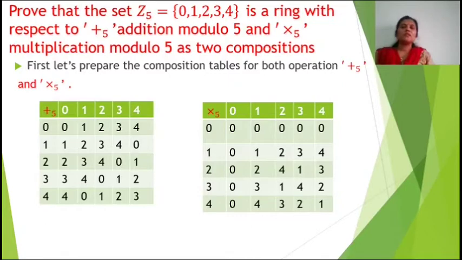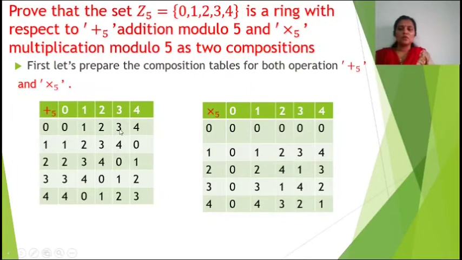On the left side you can see the composition table for addition modulo 5. In the first row we write the composition itself, addition modulo 5, and the elements of Z5: 0, 1, 2, 3, 4, and in the column 0, 1, 2, 3, 4. 0 addition modulo 5 with 0: when we add 0 plus 0 it is 0, and when divided by 5 the remainder is 0. 0 plus 1 is 1, the remainder when divided by 5 is 1. 0 addition modulo 5 with 2 is 2.